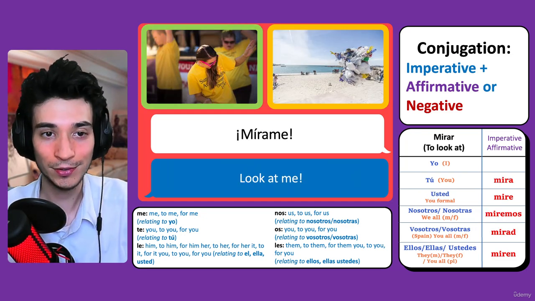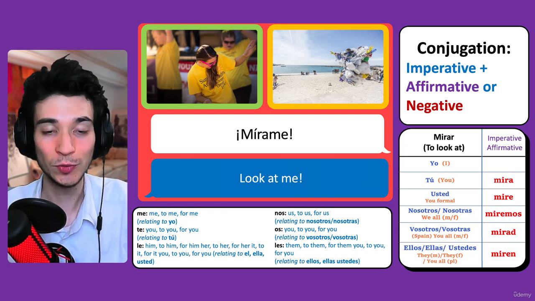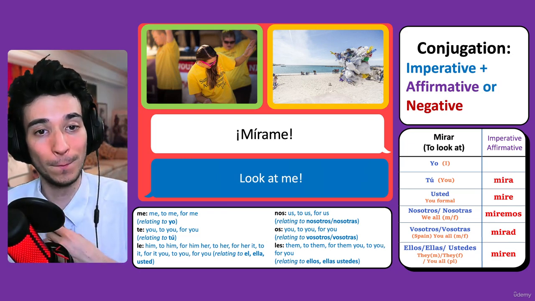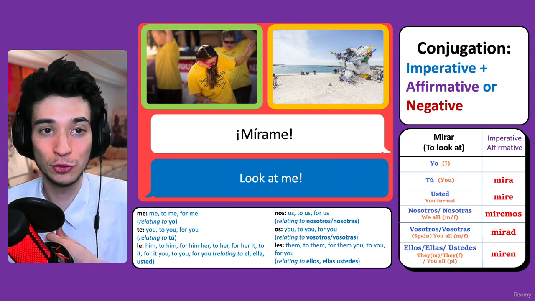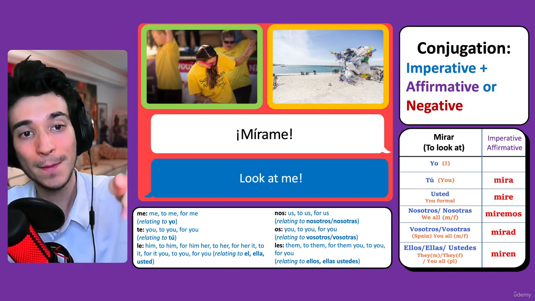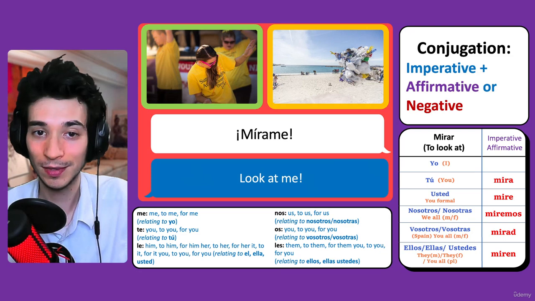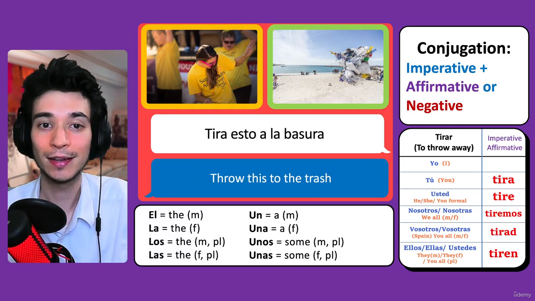And let's try the next one. Mírame, which means look at me. And if you just want to say look, you can just say mira, look. Mírame, look at me.